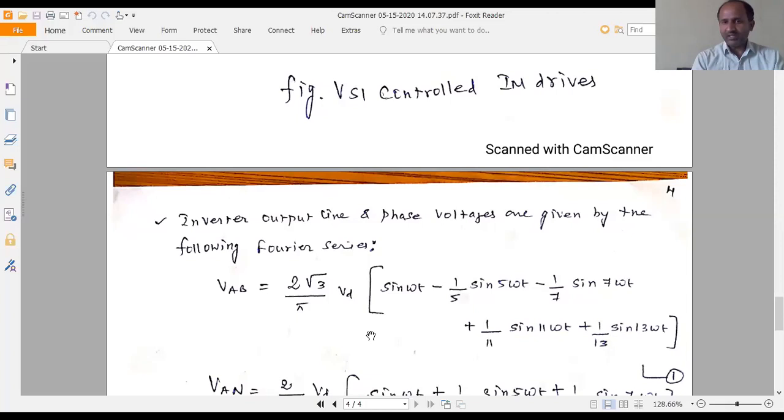Here the even harmonics will be 0, that is 2, 4, 6, 8 and so on will not be present; only 1, 5, 7, 11 are present. So this is the value of voltage measured between phase to phase.